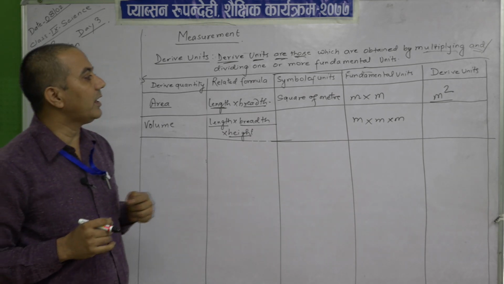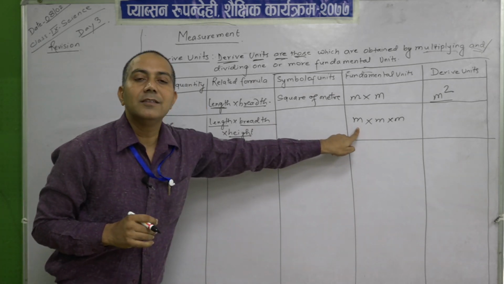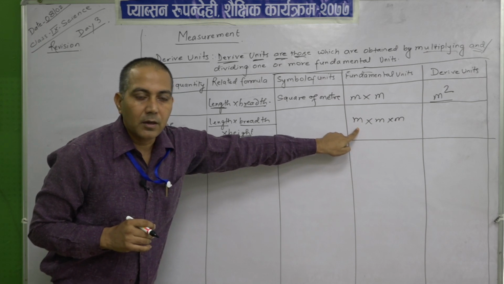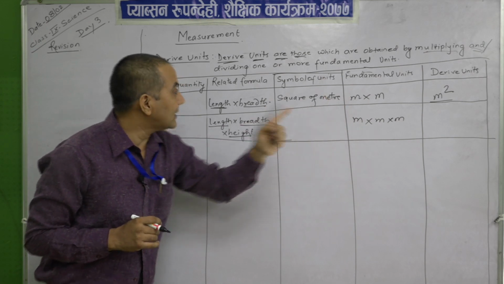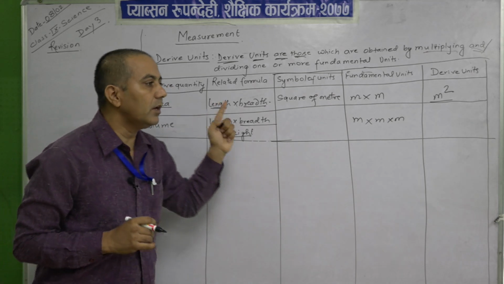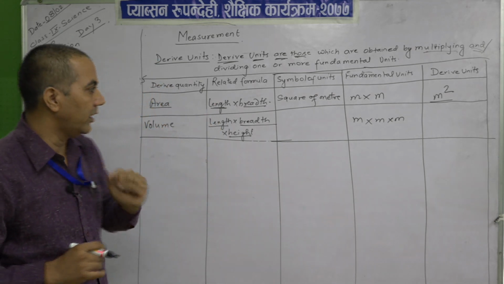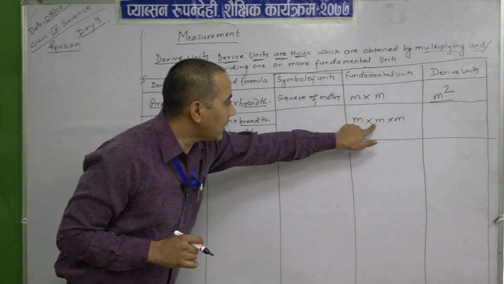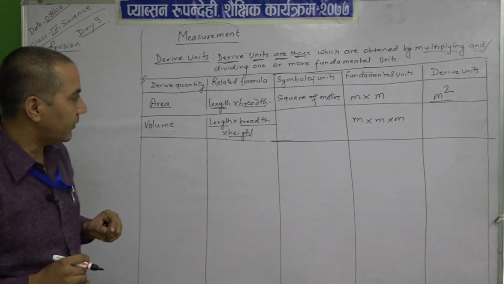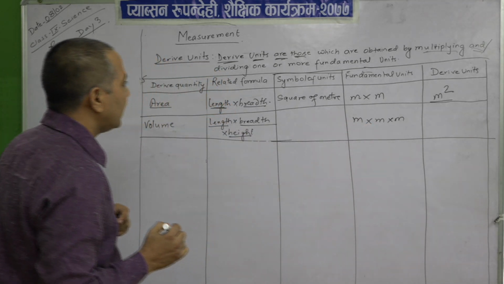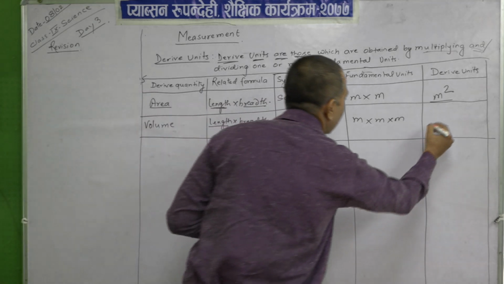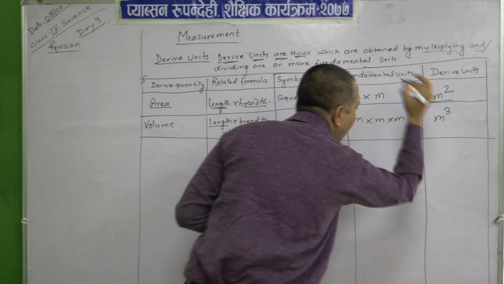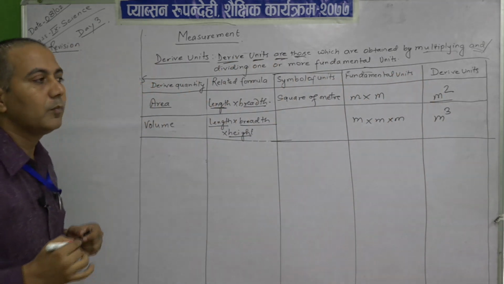Someone may say why we cannot write cm, centimeter. We are talking about the SI unit, that is the SI derived unit. Therefore, we are writing all in meter. So, that is m cube.